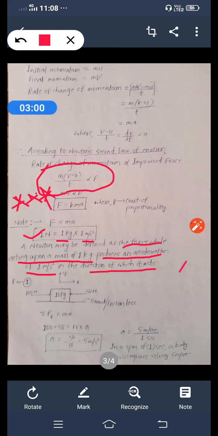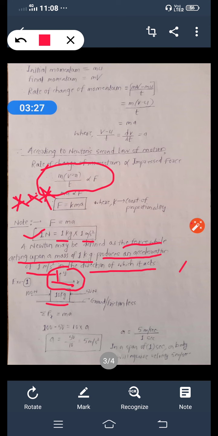The forces acting on that body are 100 Newton in the positive x direction and 50 Newton in the negative x direction. So this is the situation of that example, and let us follow this coordinate system. This is x-axis, this is y-axis.